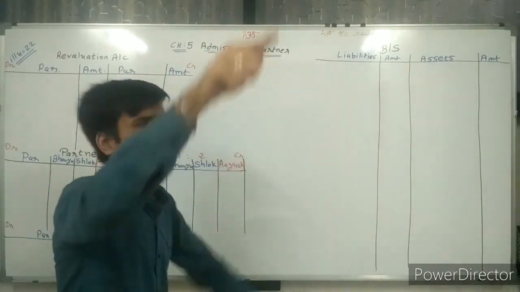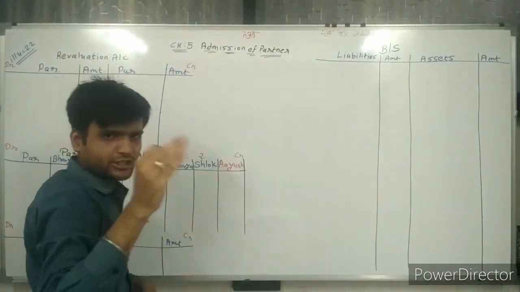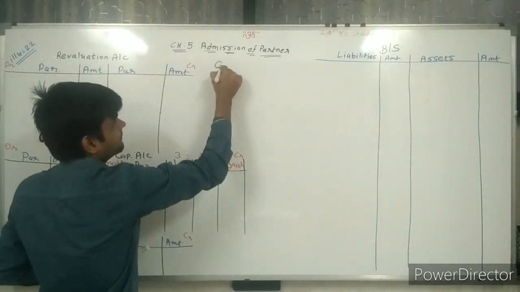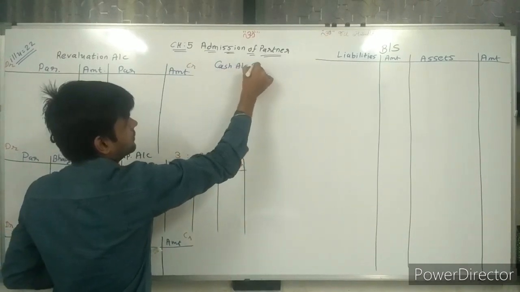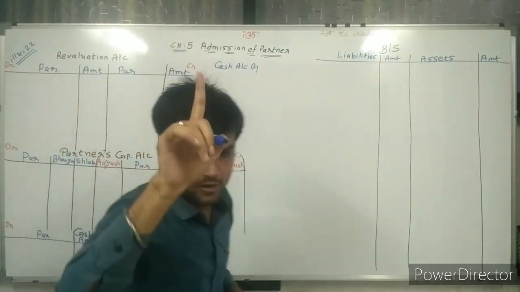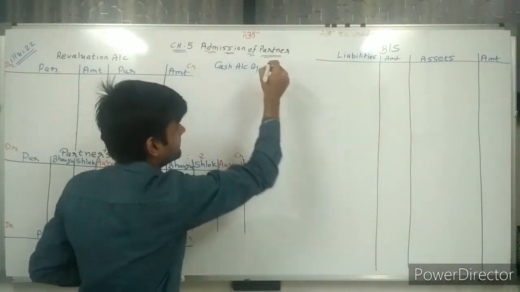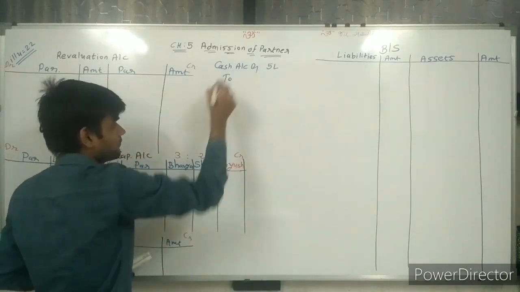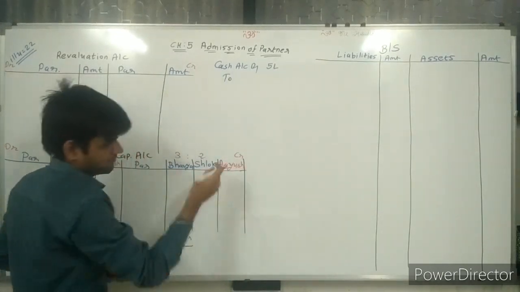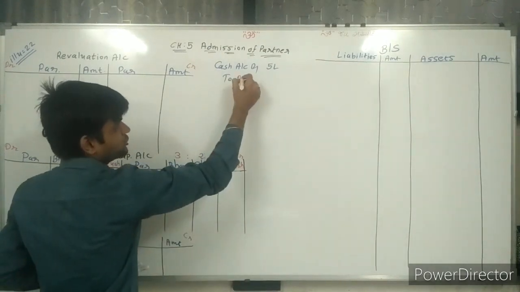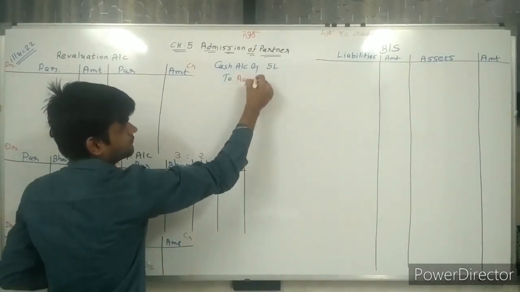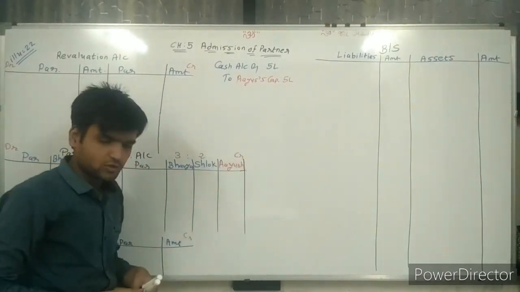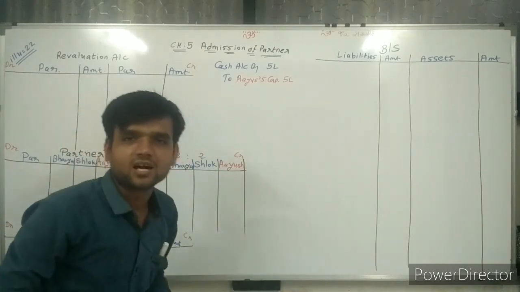Write down the journal entry first. So here I am writing the journal entry. First of all, cash comes in, so cash account debit. Now how many rupees? In the first adjustment, 5 lakh is capital. So cash account debit 5 lakh. Who brings cash? Ayush brings cash. So Ayush capital account 5 lakh. So one journal entry is completed.